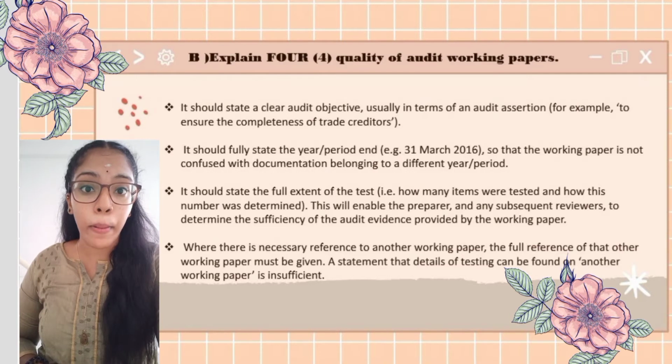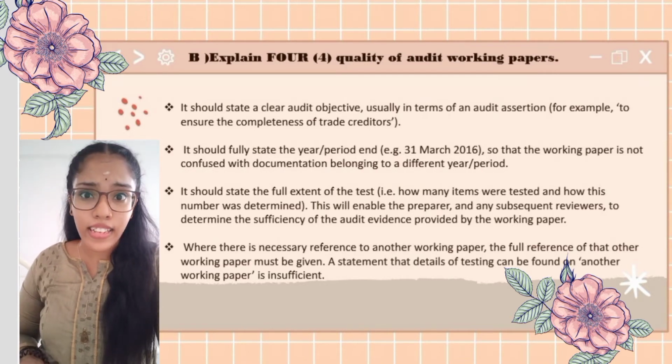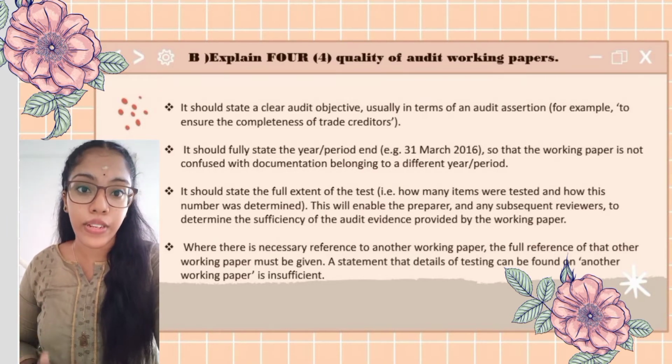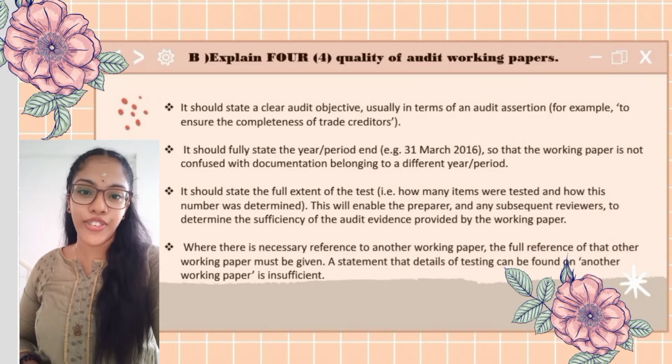This will enable the preparer and any subsequent reviewers to determine the sufficiency of the audit evidence provided by the working paper. The last one, where there is a necessary reference to another working paper, the full reference of the working paper must be given. A statement that details of testing can be found on another working paper is insufficient.